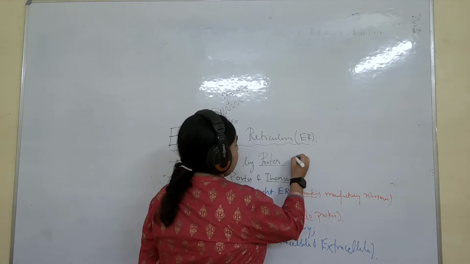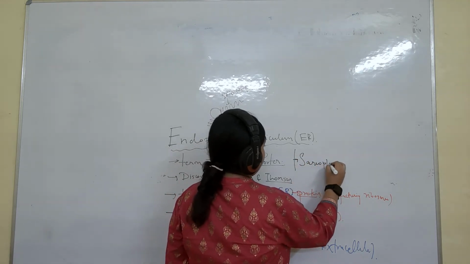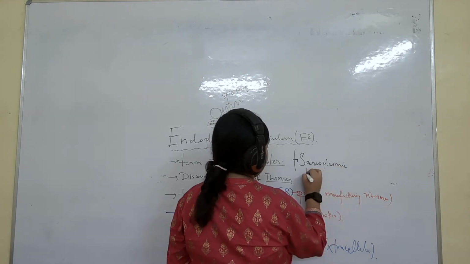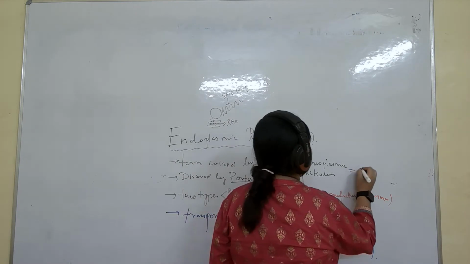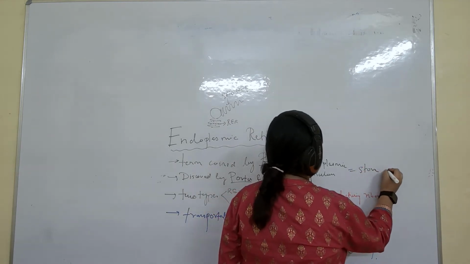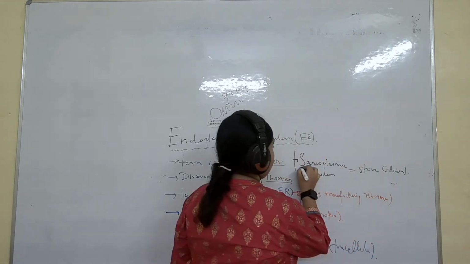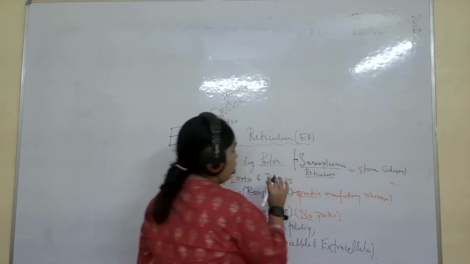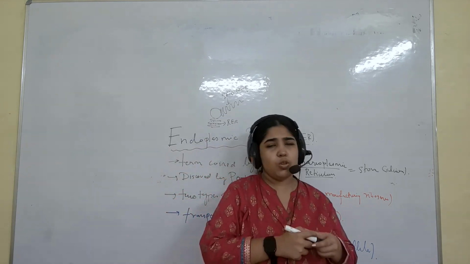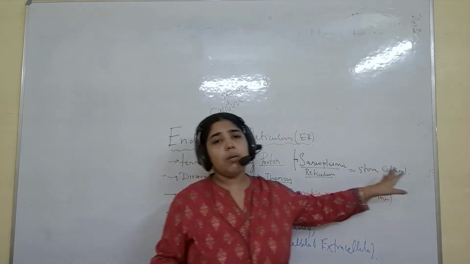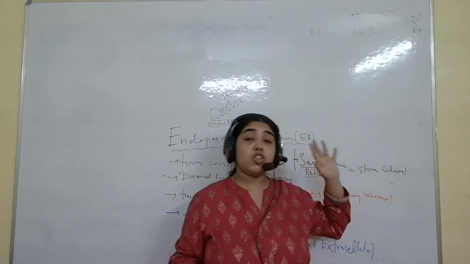Its work is to store calcium. Just remember this much. It is not so important because it is not in your book. This is just extra information. The sarcoplasmic reticulum stores calcium.